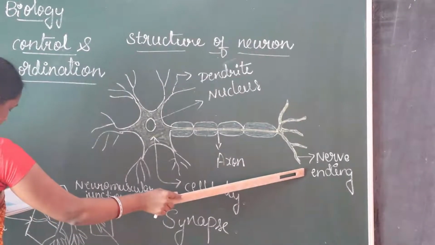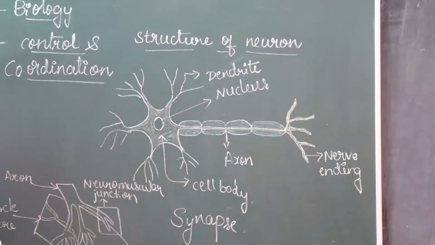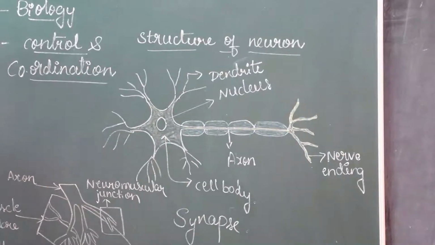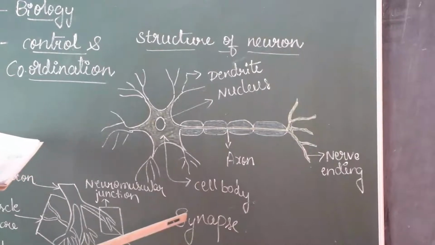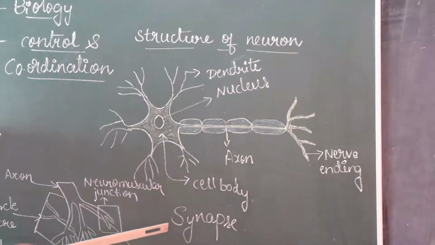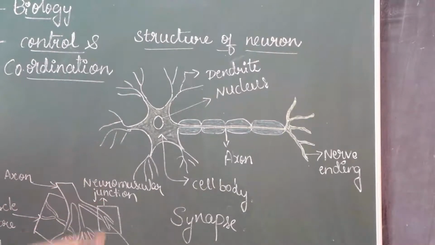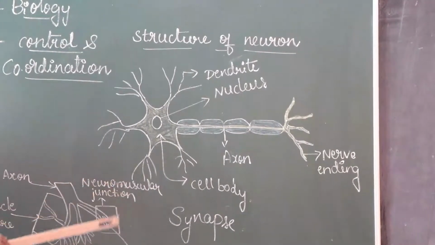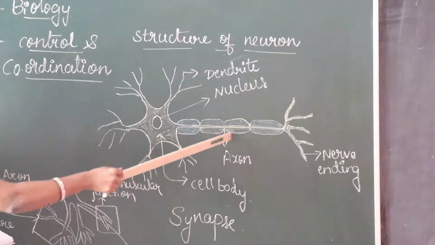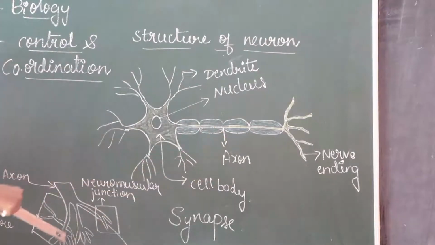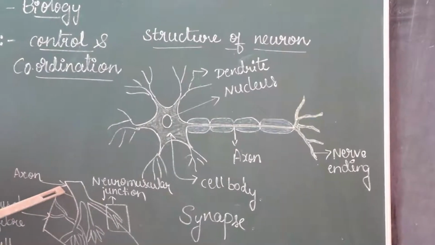Here is the nerve ending. It is made up of a network of nerve cells. Okay, children, nerve cells or neurons. This is the simple explanation of the neurons. Next we will go to the neuromuscular junction from the axon. We take this part here. It continues from the axon. See, this is the starting point of the axon.